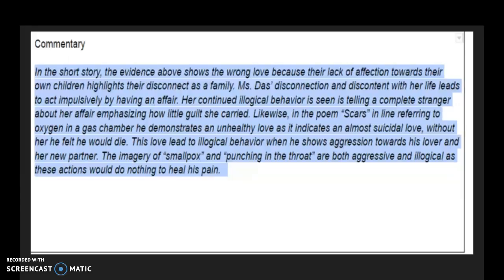This love led to illogical behavior when he shows aggression towards his lover and her new partner. The imagery of smallpox and punching in the throat are both aggressive and illogical, as these actions would do nothing to heal his pain. So we threw out ideas and wrote this together.